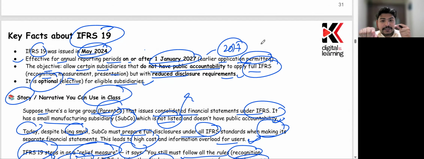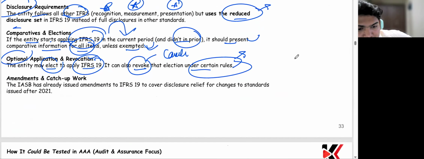There is one subsidiary company, either on an immediate or direct basis, which would not have public accountability, that can follow this standard, that can apply this standard. Still, this standard is not mandatory, but those subsidiary companies can elect for this, right? This is the overall summary that you need to know from this IFRS.